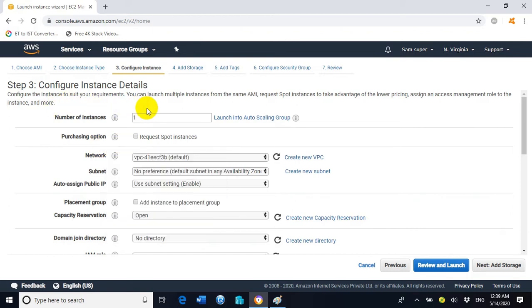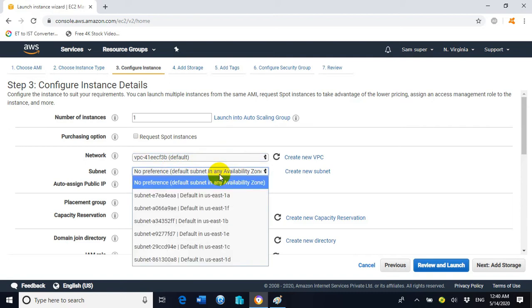Now we are redirected to step number 3. On step number 3 it is asking to enter some information regarding the configuration of the instances. Now click on network, and here we have the default VPC. If you have created your own VPC, you can select your own VPC also, but we have not yet created our own VPC, so we will go with the default VPC.